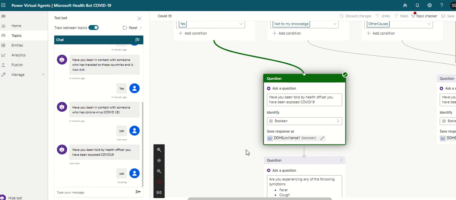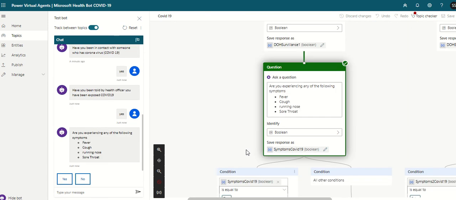So the algorithm goes again back and searches for the final result and comes back, and it does deep learning and is able to come back with the result. So various diagnosis has been done. Now it is coming back. Are you having fever, cough, running nose, sore throat? So I'm going to tell yes.